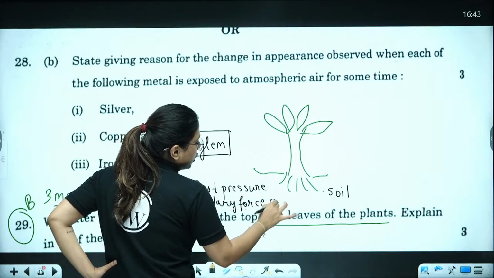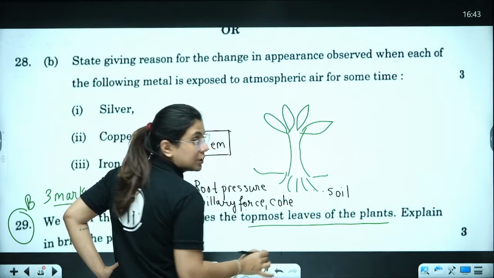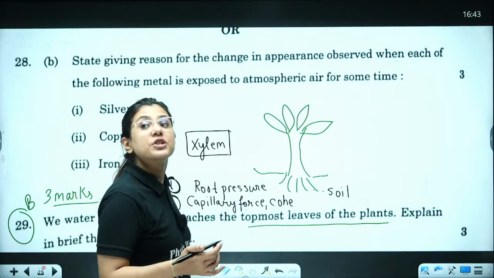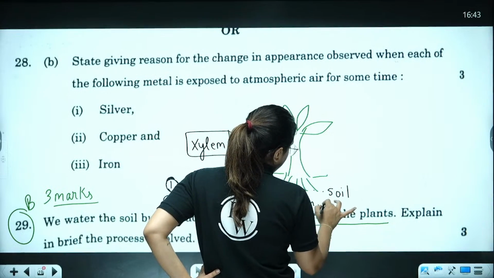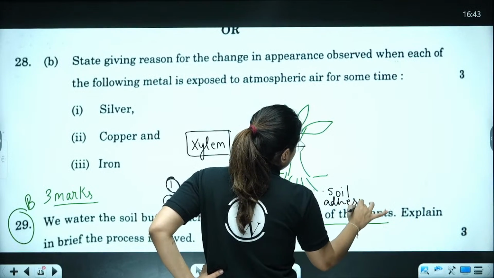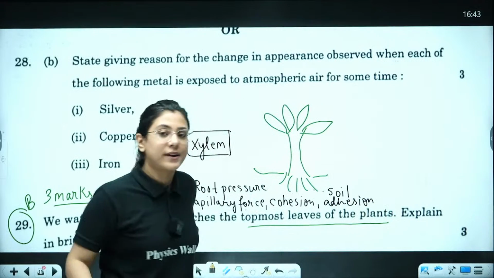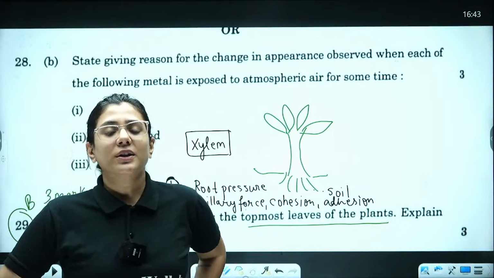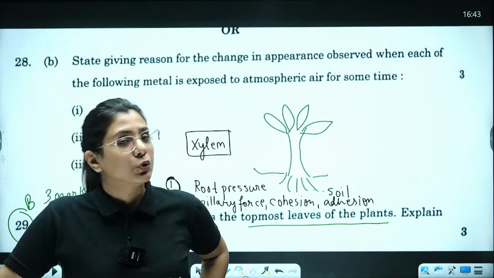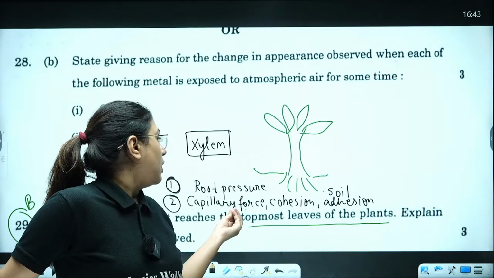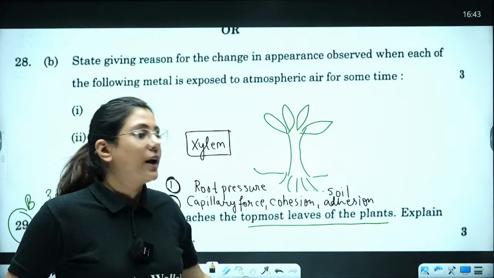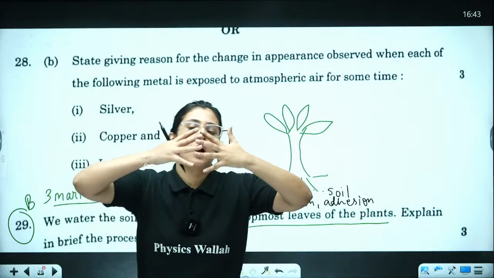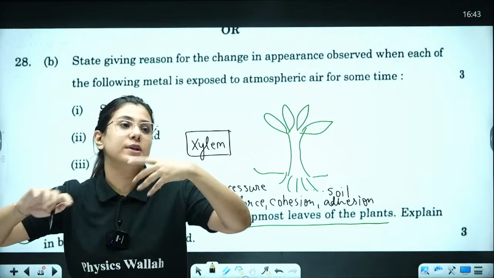and also the cohesion and adhesion nature of water. What is the meaning of cohesion and adhesion nature of water? The water has the property of attaching itself to the surface, which is known as adhesion, and the water molecules are forming a bond between themselves, which is known as cohesive force.